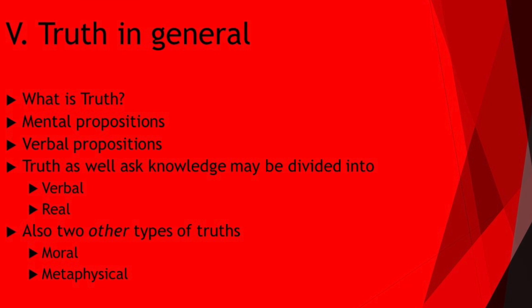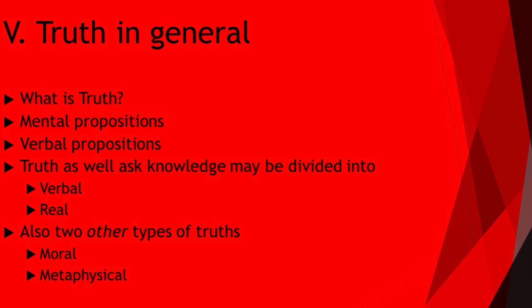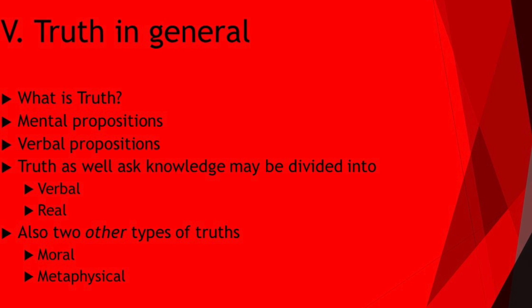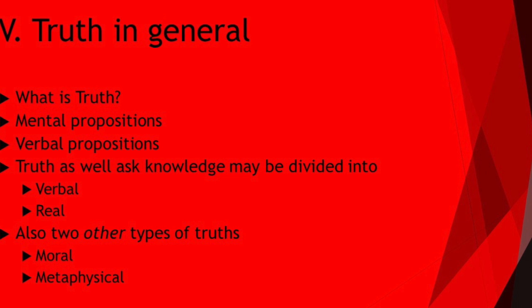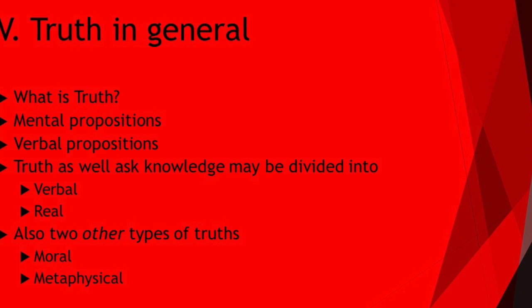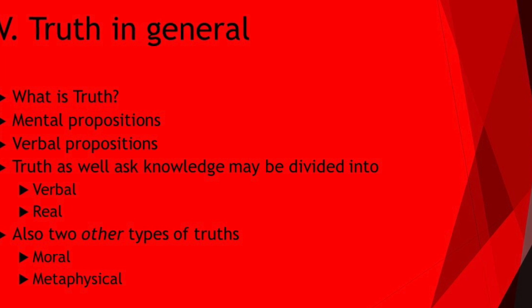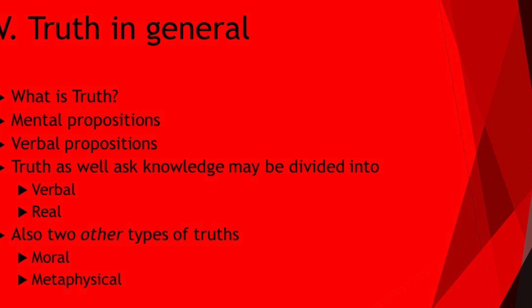Truth, as well as knowledge, may be divided into verbal and real. Verbal truth is merely when terms are joined according to the agreement or disagreement of the ideas they stand for. And real truth is when these signs are joined according to the agreement of our ideas, corresponding to ideas that can exist in nature.